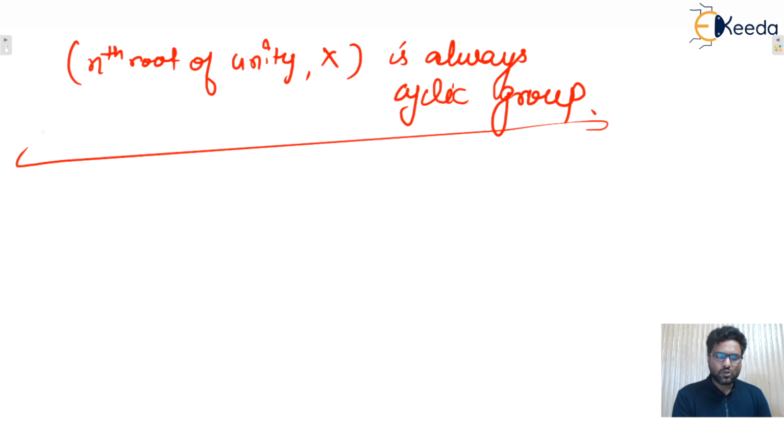Okay guys, so that's all about cyclic groups and their properties. In the next lecture we'll see what is a subgroup, what is a normal subgroup and all.